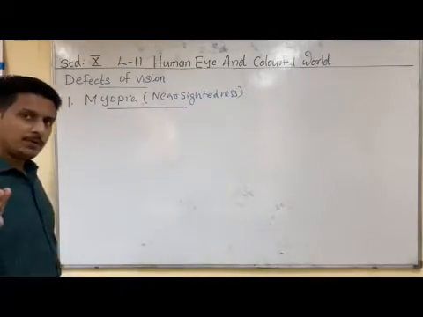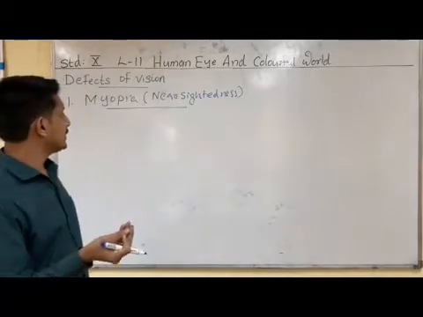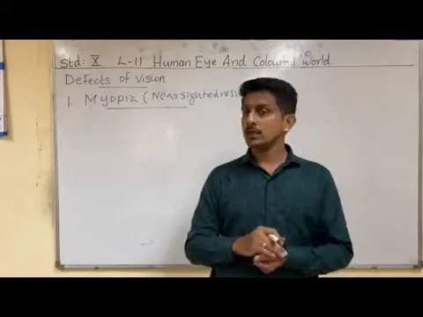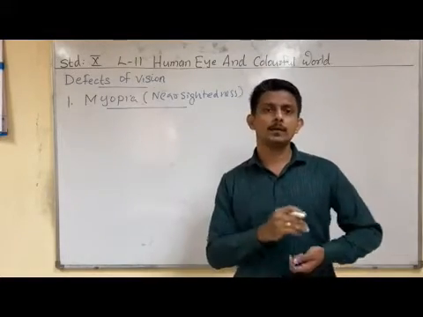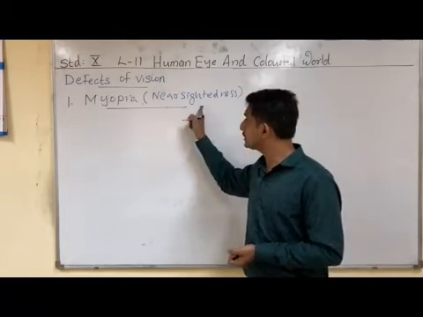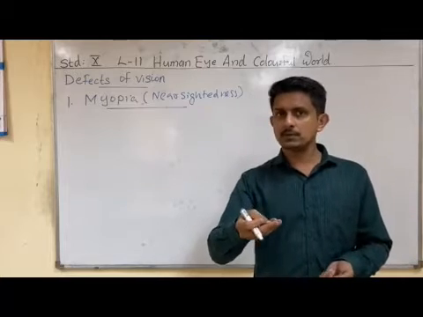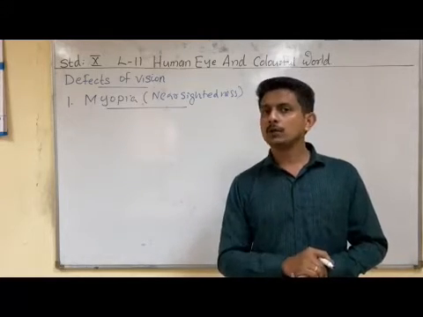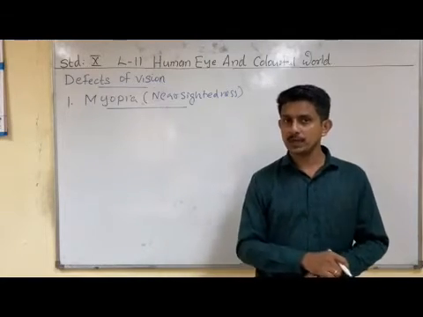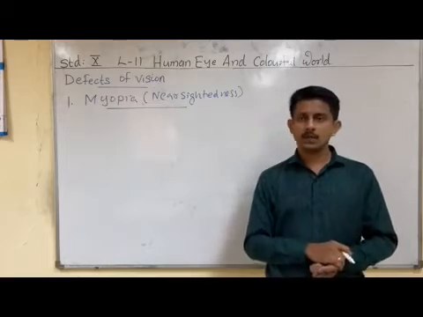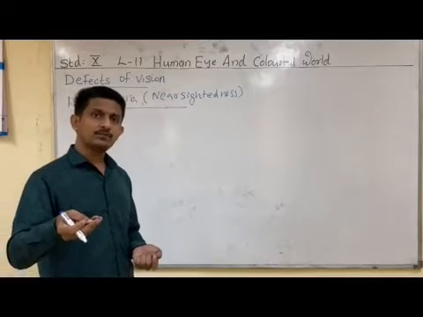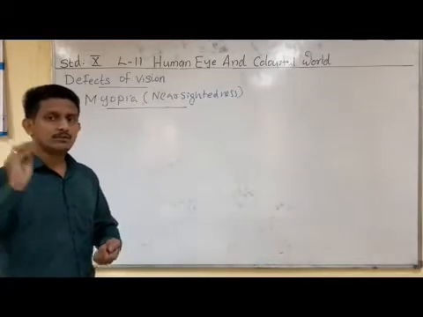Those who are suffering from myopia or nearsightedness are able to see nearby objects, but not able to see far away objects. From the name itself, we can understand nearsightedness. So such a defect of vision is known as myopia or nearsightedness. The person is not able to see far away objects.